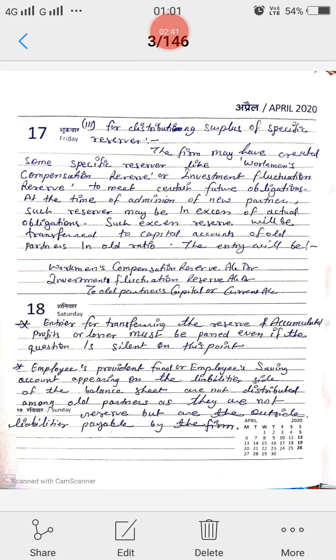Next important point: employees provident fund and employees savings account appear on the liability side of the balance sheet and are not distributed among old partners, as they are not reserves but outside liabilities payable by the firm.